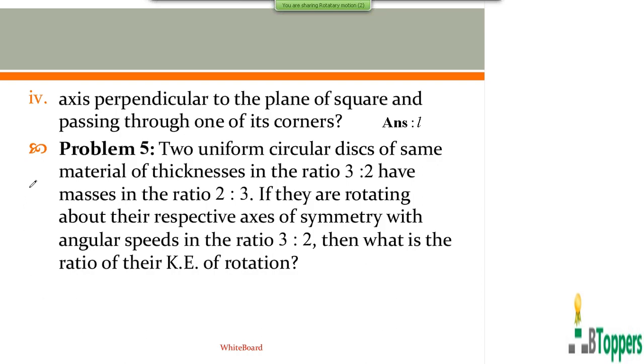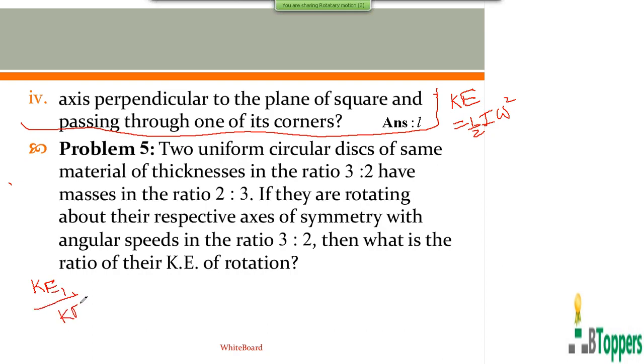The kinetic energy of a rigid body performing pure rotational motion about a fixed axis with an angular speed omega, as I discussed in my previous class, is given by half I omega square. Using that formula, the kinetic energy of rotation of one of the circular discs can be written as half I1 into omega 1 square.